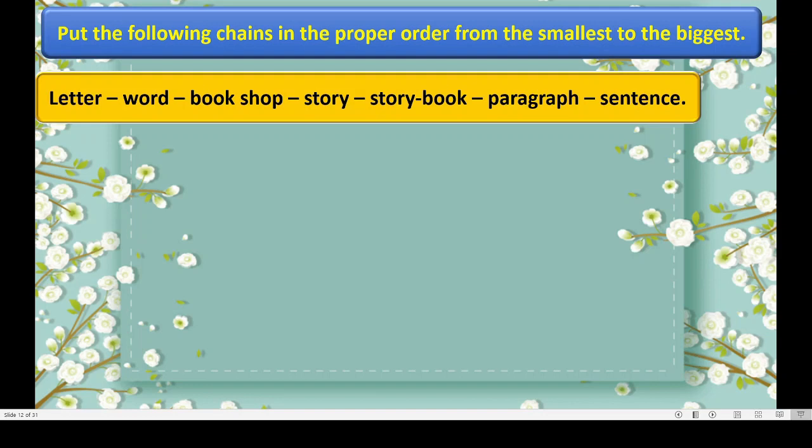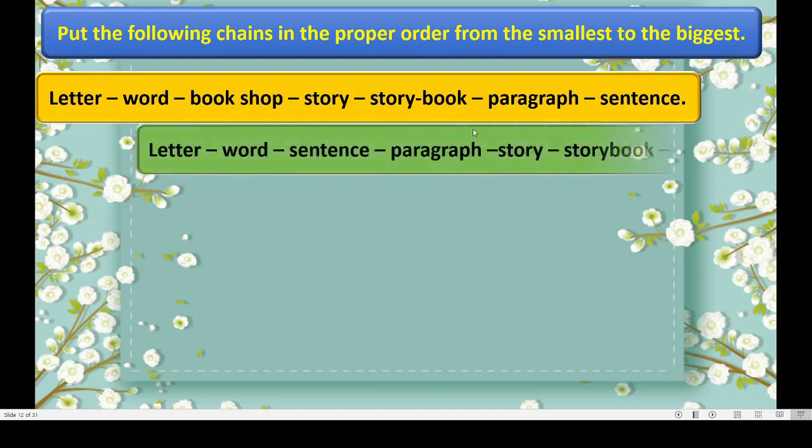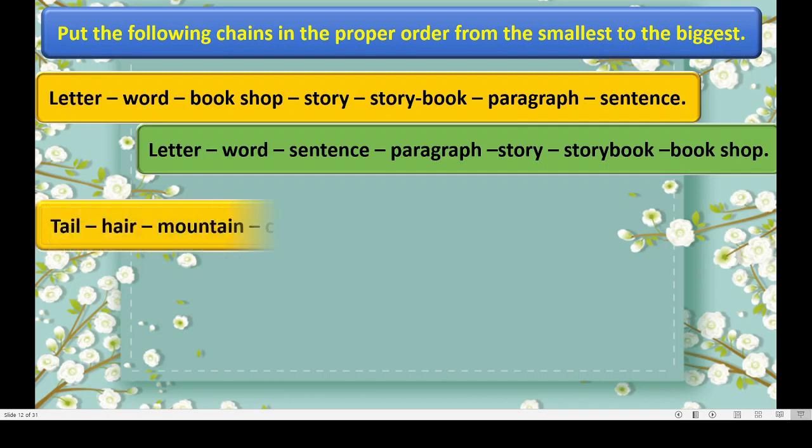I will write the answer. First comes letter. Correct? Then letters together make the word. Words together make sentences. 2 to 3 sentences together make paragraph. 2 to 3 paragraphs make a story. So many stories together make storybook. And we get storybooks in the bookshop. Correct? Let us move to the next one. See, this is our question.